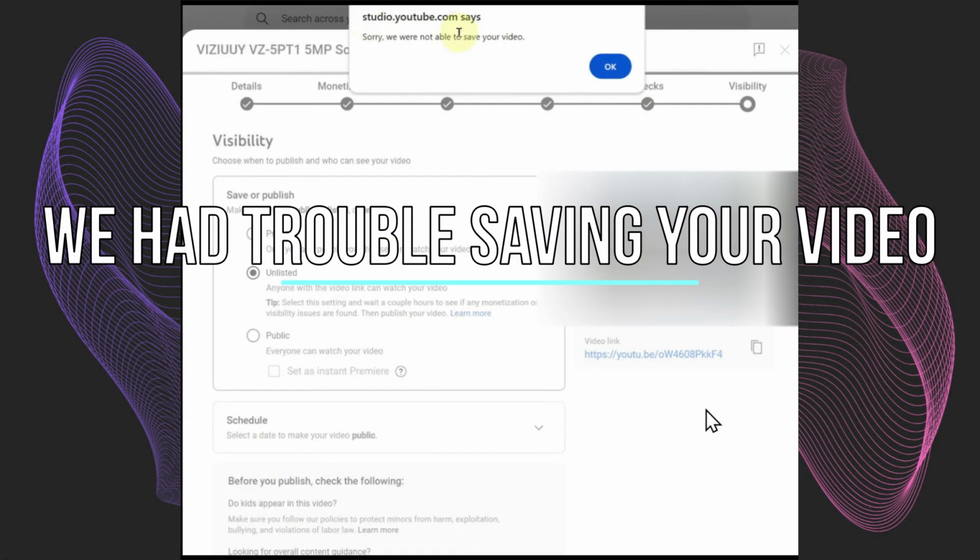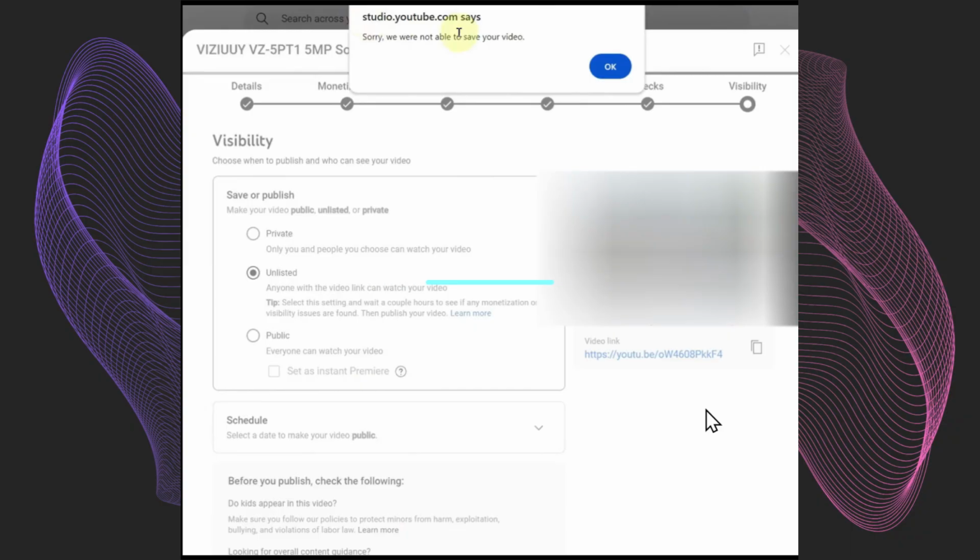Welcome. Today we're going to show you how to fix "we had trouble saving your video, retry again in 5 seconds." So if you actually face this issue, there are a lot of people who face the same problem. What happens is when you are uploading a video and click on save, or if you edit your video and click on save, sometimes YouTube will give you this message: studio.youtube.com says, sorry, we were not able to save your video. After that, it will tell you to retry in 5 seconds.